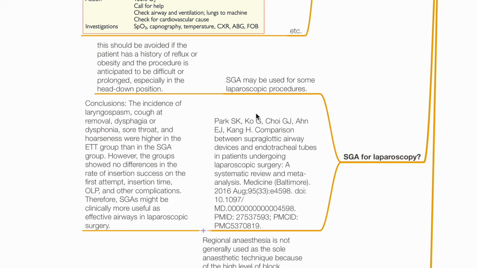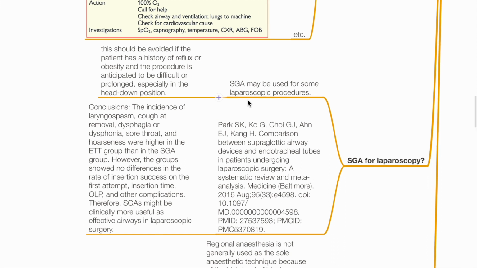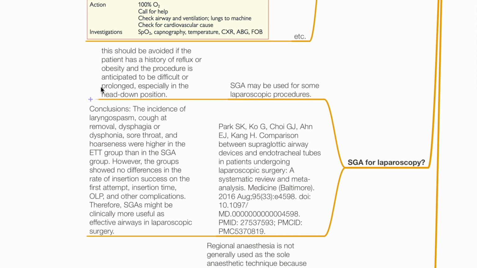Supraglottic airway device for laparoscopy. SGAs may be used for some laparoscopic procedures. However, this should be avoided if the patient has a history of reflux or obesity and the procedure is anticipated to be difficult or prolonged, especially in head-down position.